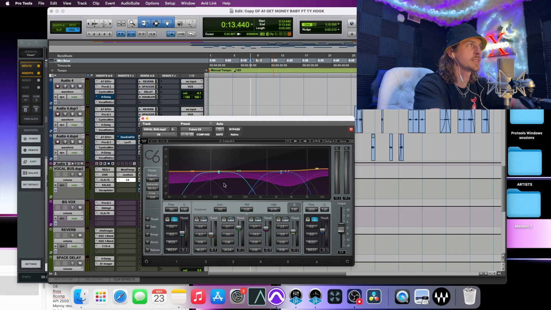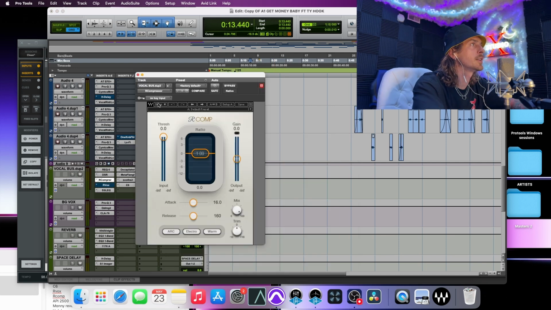Really see the difference that makes. And kind of what I'm doing here is just really controlling the upper mids, a little bit of the highs, and not super deep on the lower mids. Granted, this is already cut out down here anyway from my original subtractive EQ, but it just does. It really controls everything, and you can really crunch it further if you would like, but I just really like how it makes the vocals sit.